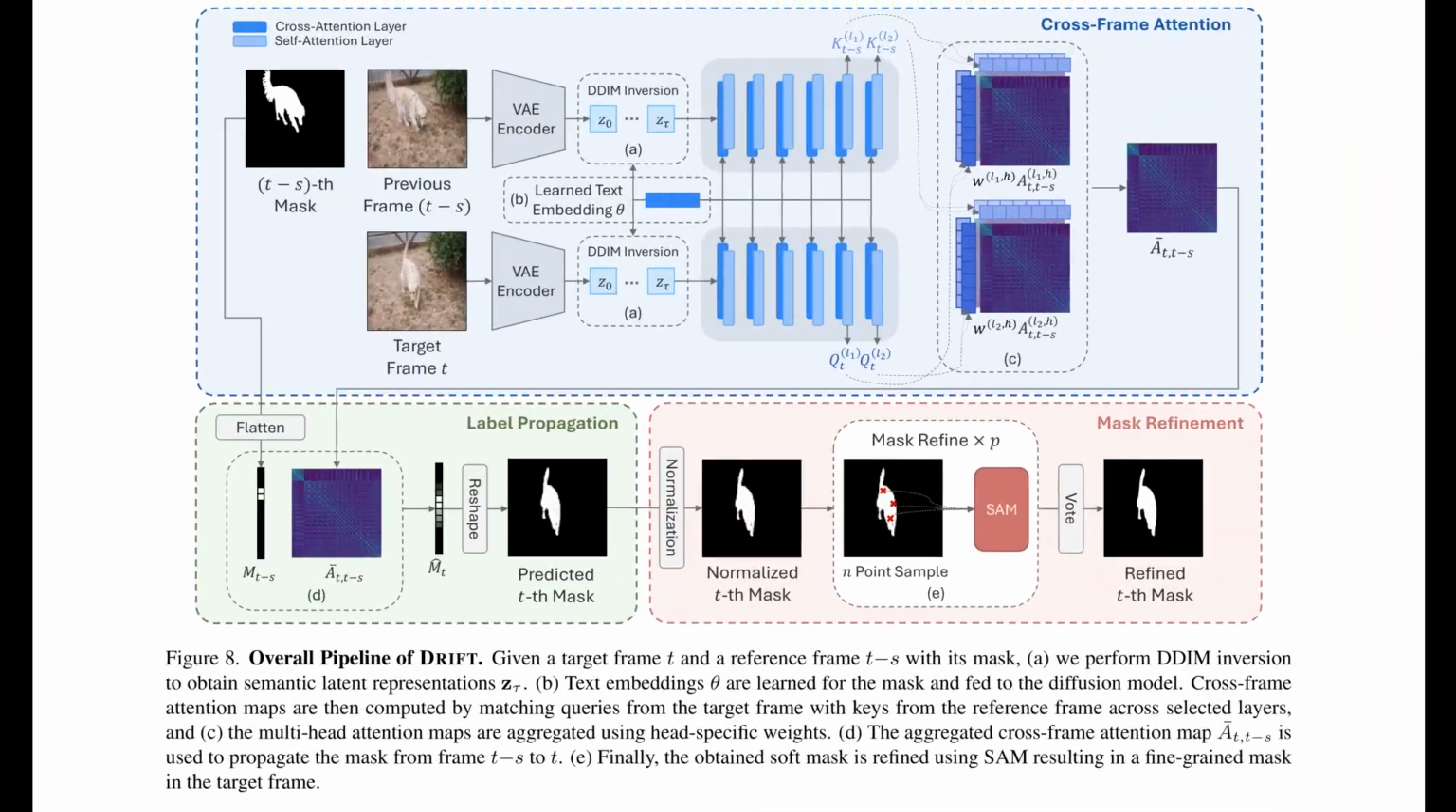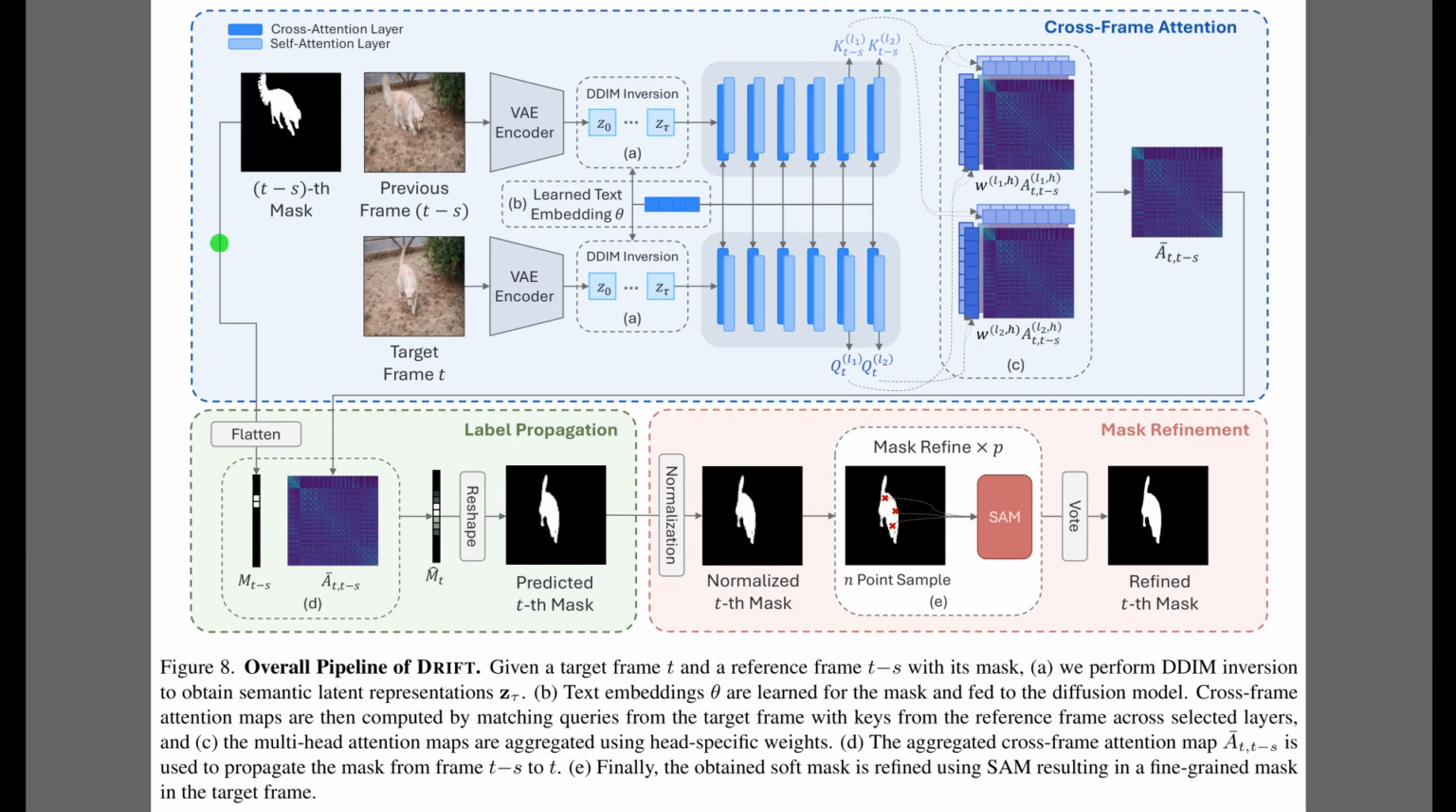So while Table 3 compared scores against prior trackers, Figure 8 walks through how Drift actually works on a pair of video frames. The top block shows the previous masked frame and the current target frame being encoded, then run through DDIM inversion with a learned text embedding so the diffusion model produces stable, object-focused attention. Those multi-head attention maps are aggregated into a single cross-frame affinity, which propagates the mask forward. The lower block then normalizes this soft mask and refines its boundaries with Segment Anything, outputting a sharp segmentation in the target frame.